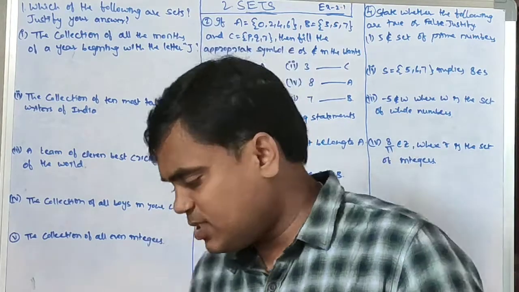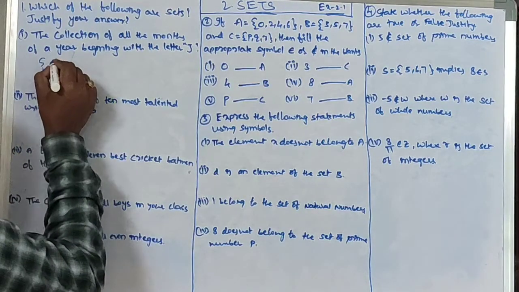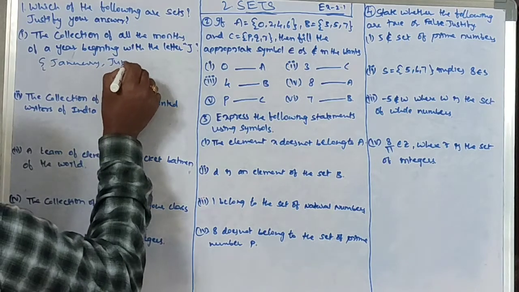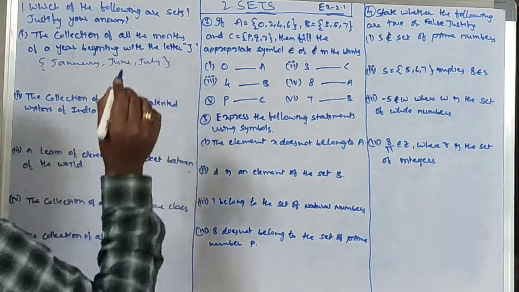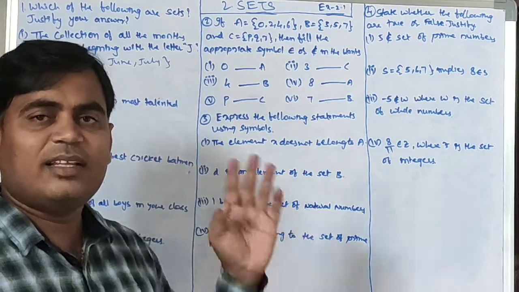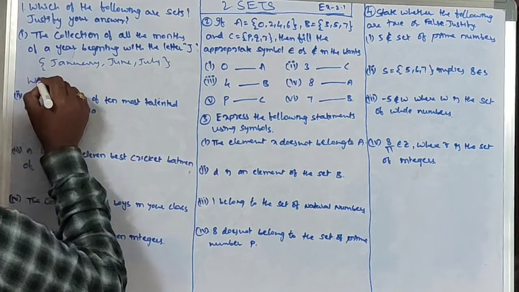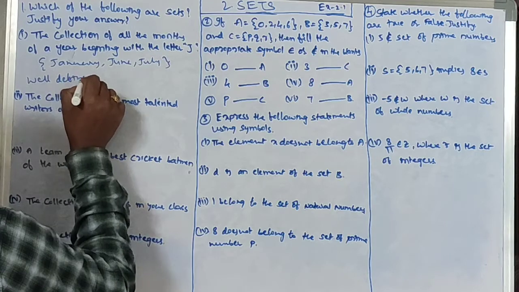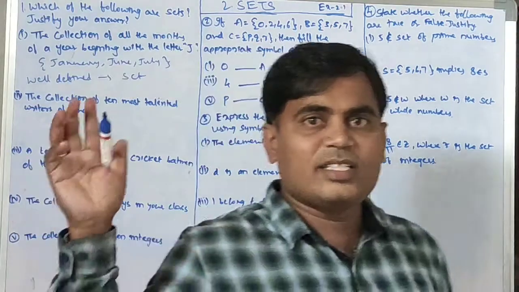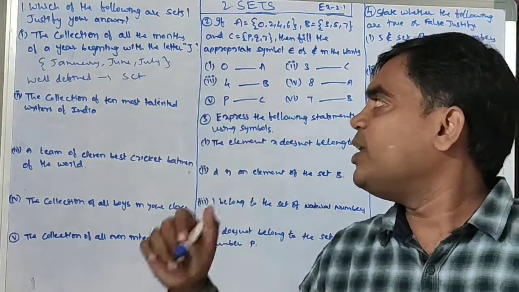So here 3 months start with the letter J: January, June, July. We know the answer exactly. It is well defined, so it is a set.